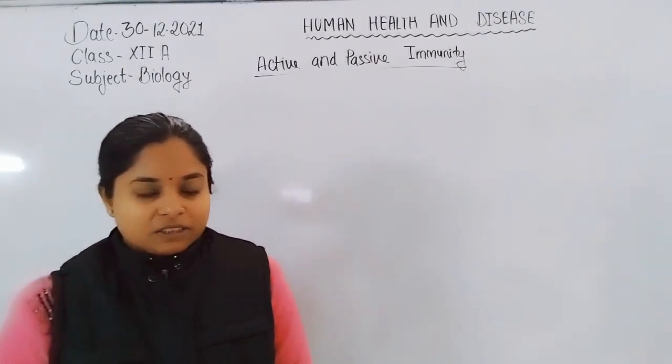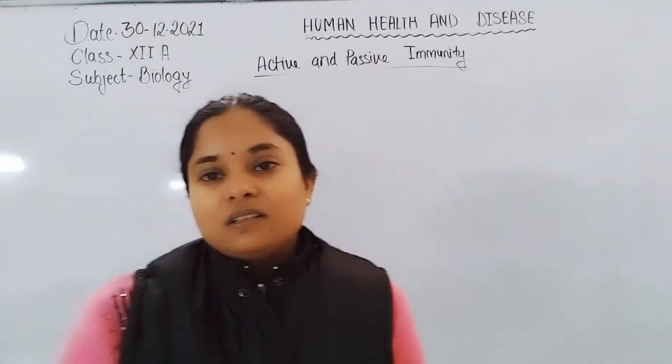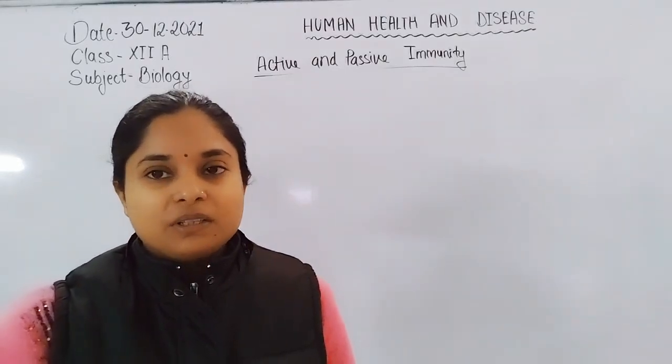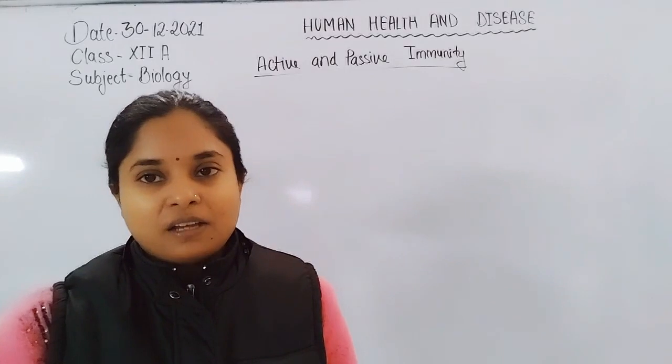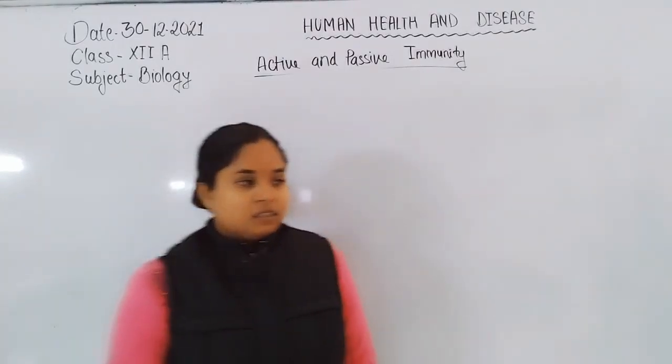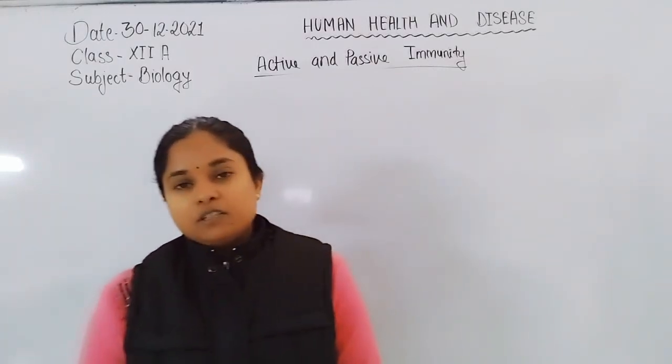Active immunity is slower than the passive immunity, but its function is very quick as compared to passive immunity. Formation of antibodies is a very slow process.